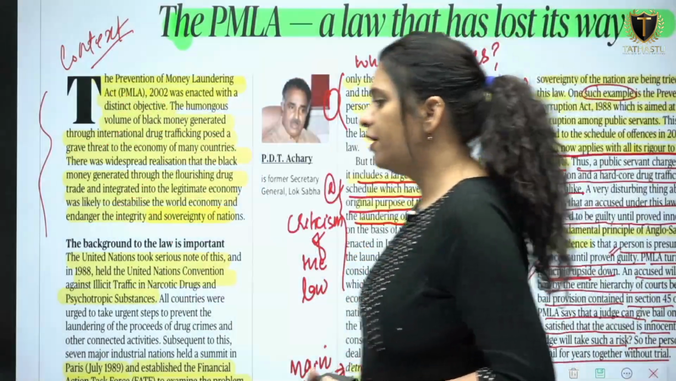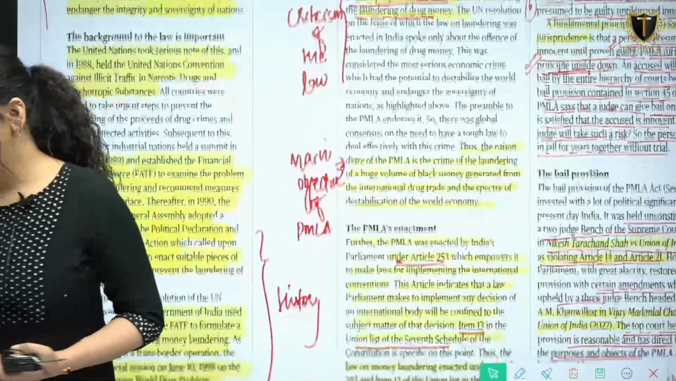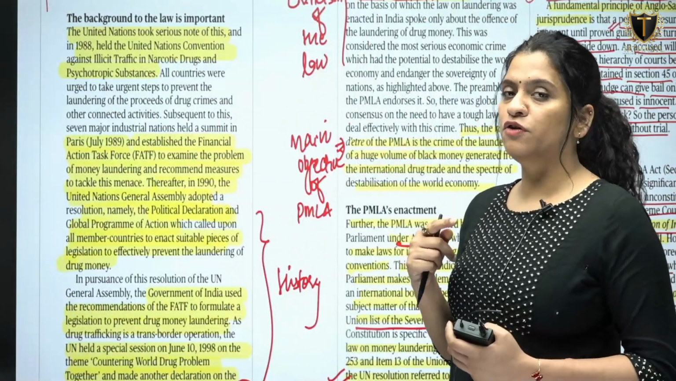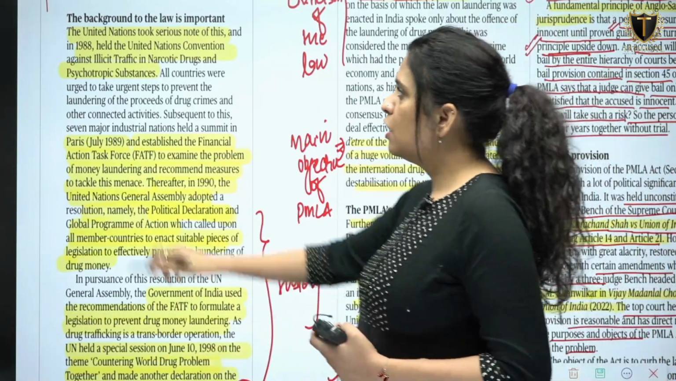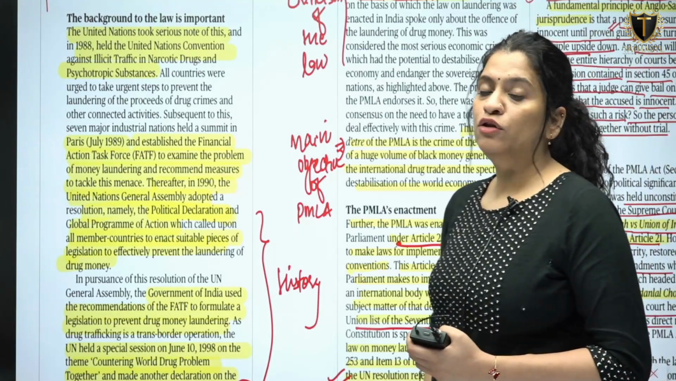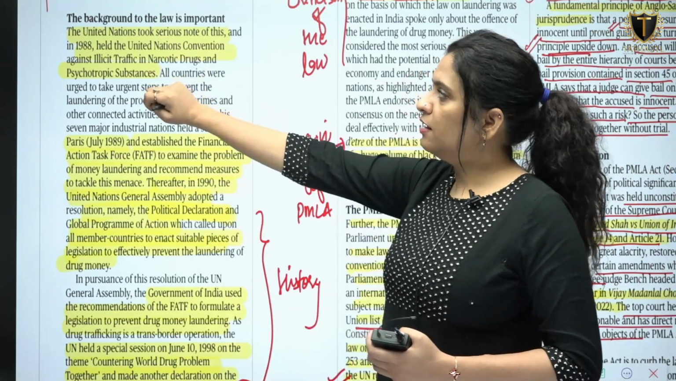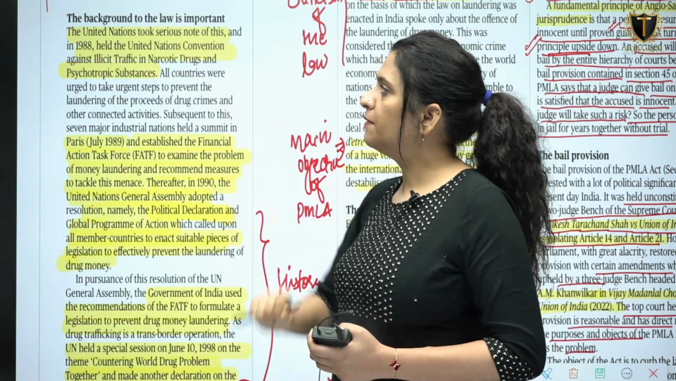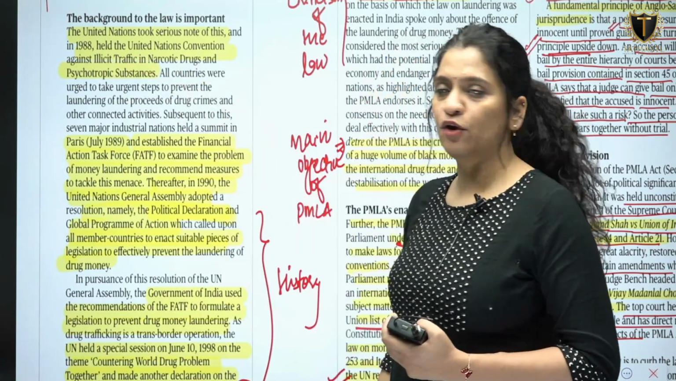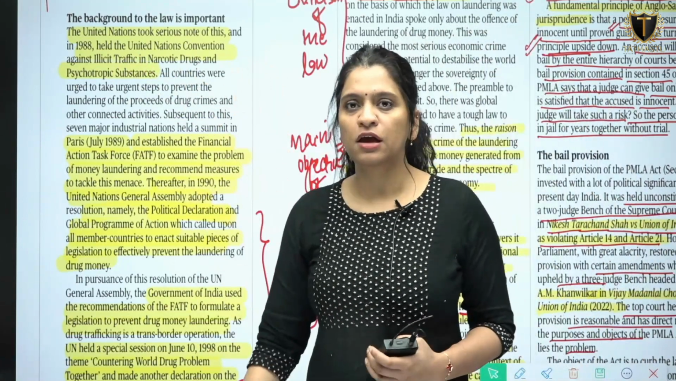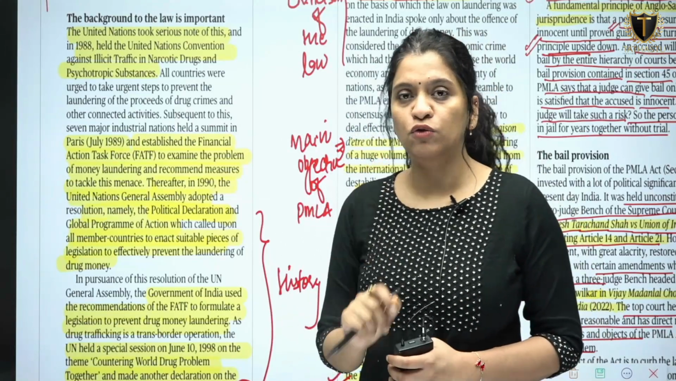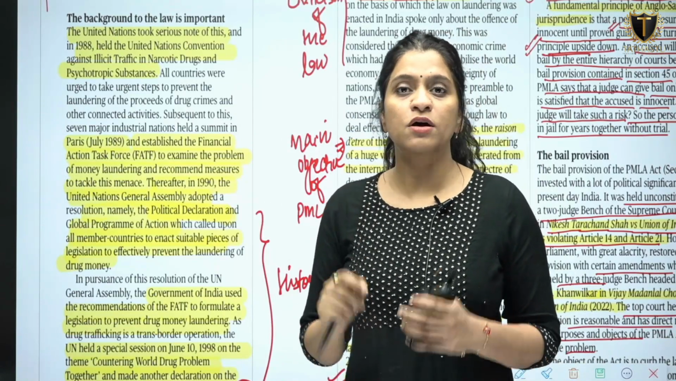So moving ahead, at the international level, what is the history because of which the development happened and the Prevention of Money Laundering Act came into existence. So the United Nations took serious note of this, that is the generation of black money through international drug trafficking. It was taken note of by the United Nations, and in 1988 it held the United Nations Convention against Illicit Traffic in Narcotic Drugs and Psychotropic Substances. So with this history, the writer is trying to tell you what was the objective because of which the Prevention of Money Laundering Act was brought.